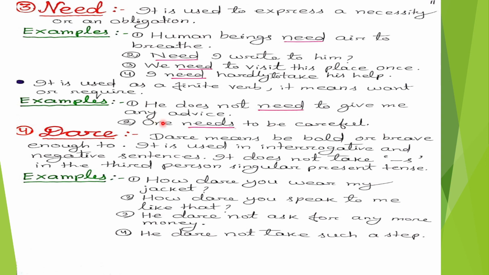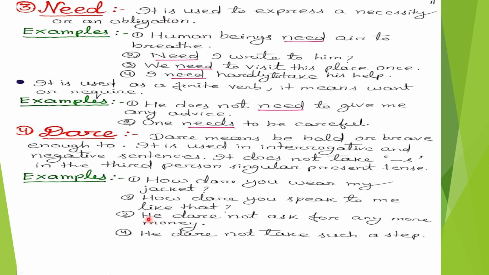Now, we will discuss the modal auxiliary verb dare. Dare means be bold or brave enough to. It is used in interrogative and negative sentences also. It does not take s in the third person singular present tense. Here are some examples. Number 1, how dare you wear my jacket? Number 2, how dare you speak to me like that?